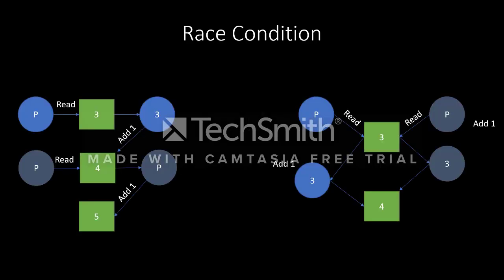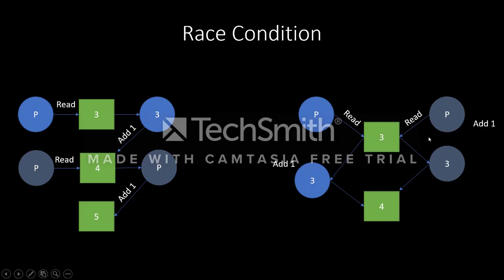Race conditions occur when two threads access a shared variable simultaneously. Let's say I'm adding 1 twice to a variable using two separate processes. I get my desired result, 5, but I want this to be faster. So I run these processes at the same time.